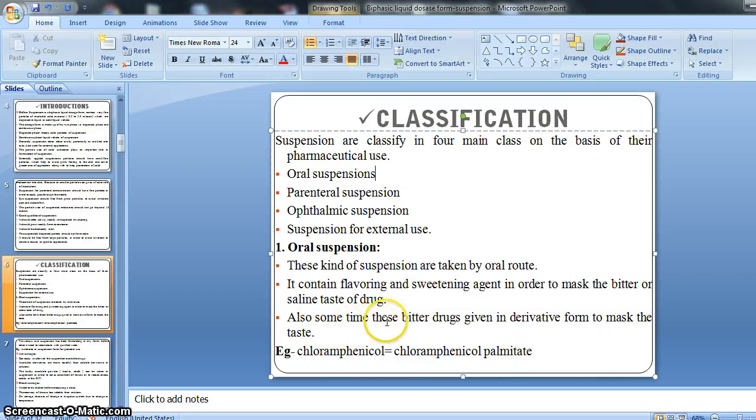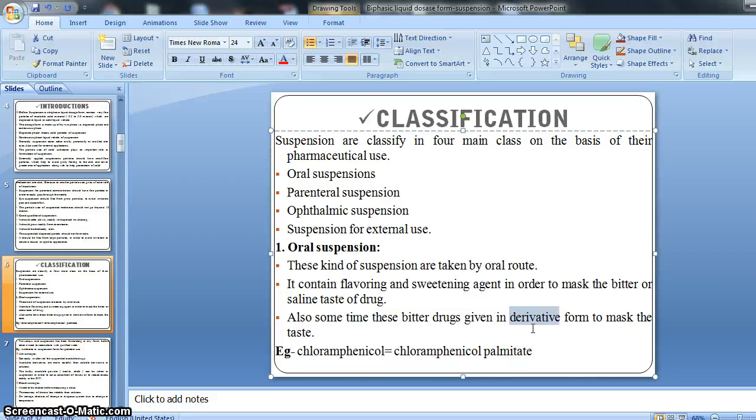Sometimes a bitter drug is also given in a derivative form to mask the taste. Without using any flavoring and sweetening agent, we can mask the bitter taste by giving the drug in derivative form, which is a chemical transformation.